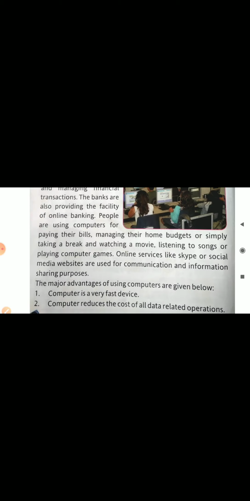Or we can simply watch movies just to entertain ourselves, we can listen to music, right? We can play computer games. All these things we can do with the help of a computer. So these are the advantages of a computer.